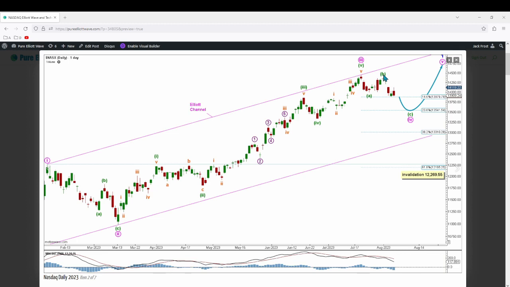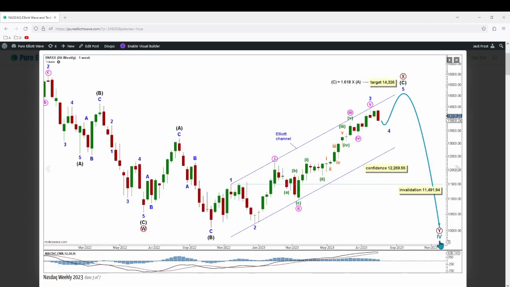Using the guidelines for alternation, it may subdivide as a double zigzag or a combination. With minuette wave A being the first zigzag just here, it may also subdivide as an incomplete flat, where minuette wave A could be over here, now expecting an increase for minuette wave B to retrace at least 90% of minuette wave A. On this alternate weekly chart, where cycle wave 4 was previously over at this low on the main weekly chart, it is expected to be incomplete on this chart.